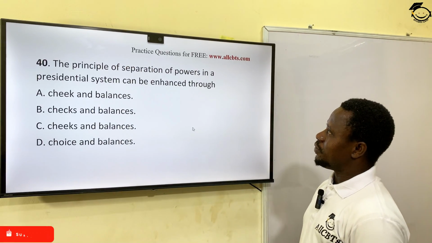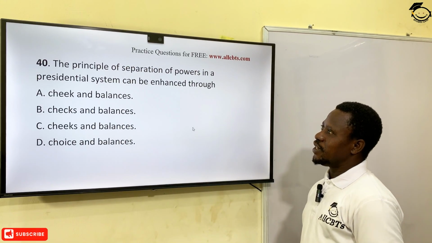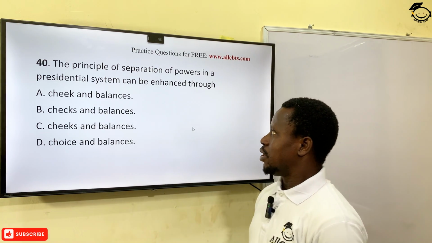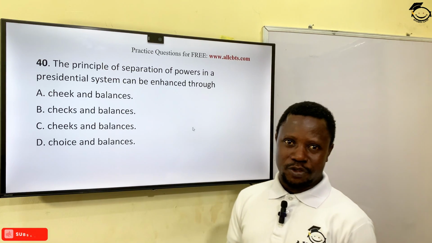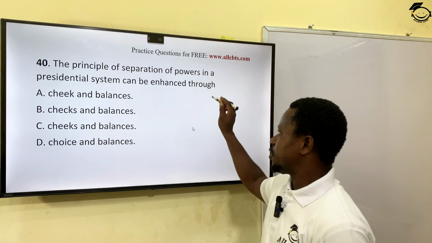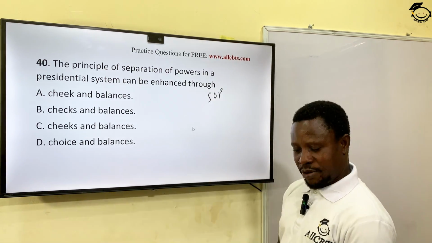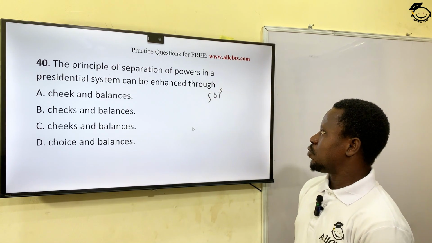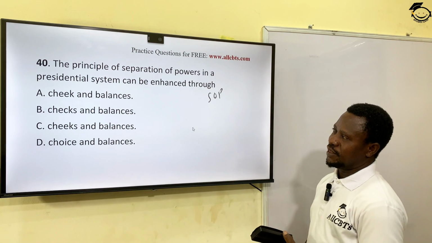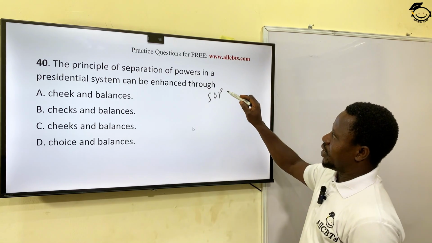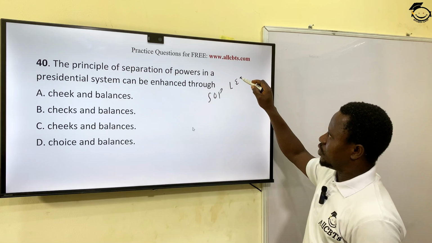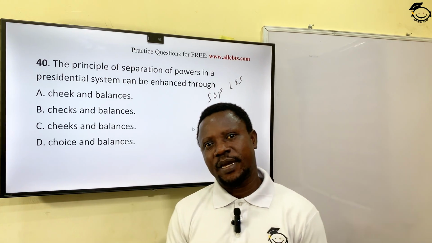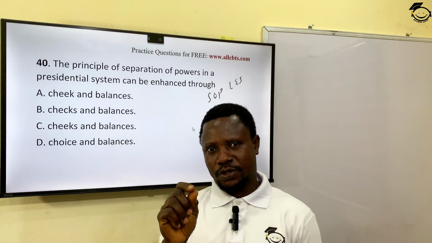The principle of separation of powers in a presidential system can be enhanced through... You remember separation of power as a principle of government. Separation of power was introduced by Baron de Montesquieu, that French philosopher. He was the one that emphasized and discussed more about this, where the three organs of government, legislature, executive, and judiciary, are clearly separated in terms of personnel and functions.